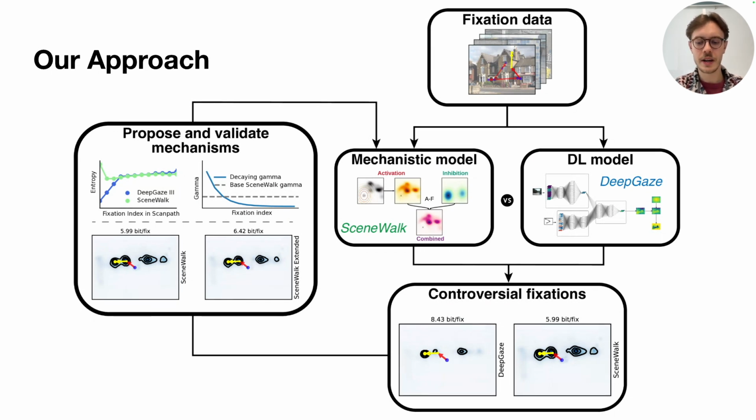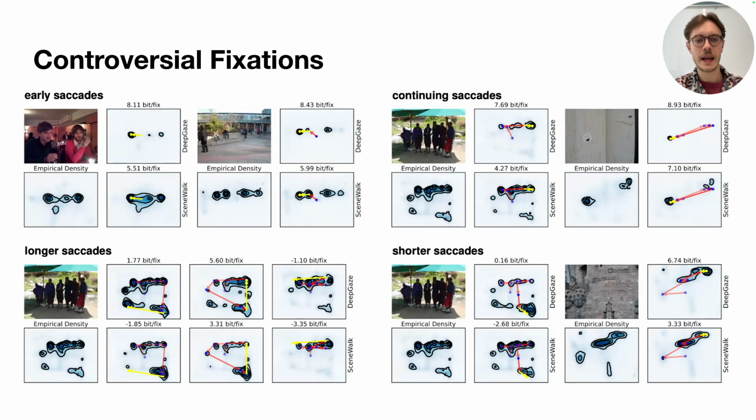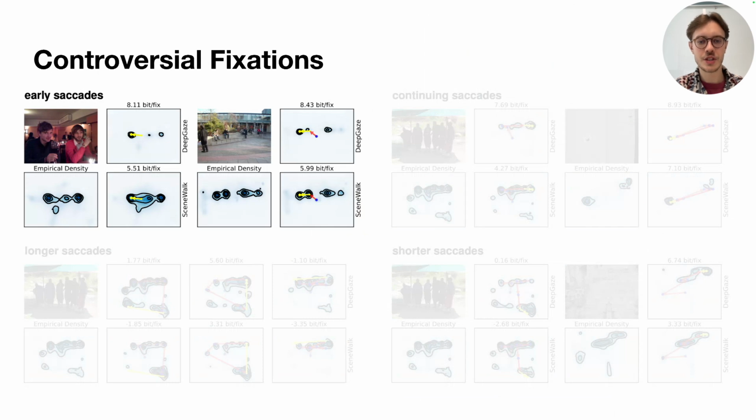So the key of all this are controversial fixations. And when looking at them, the most important finding was that they weren't random. We found that most of them fell into just four clear interpretable categories. These pointed us directly to the specific missing mechanisms we needed to add to our model. For now, let's just focus on one of these, the early saccades, and walk through our process.